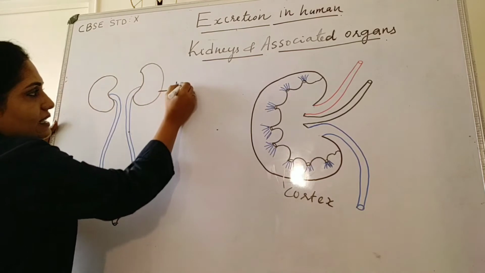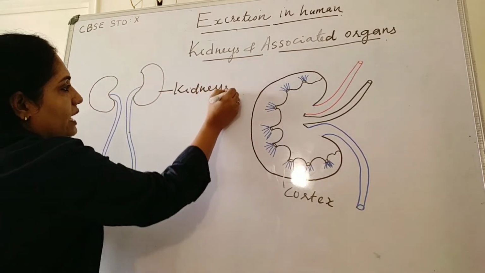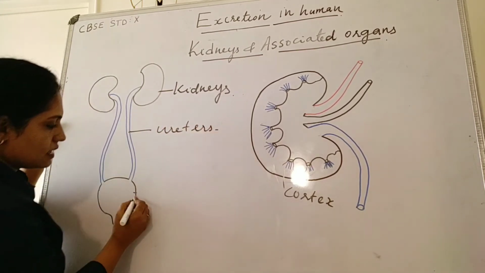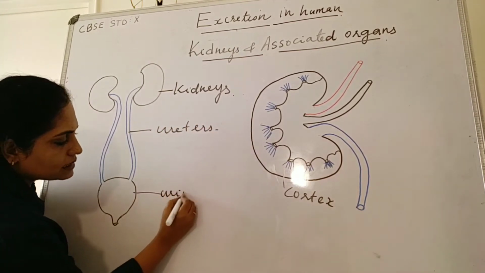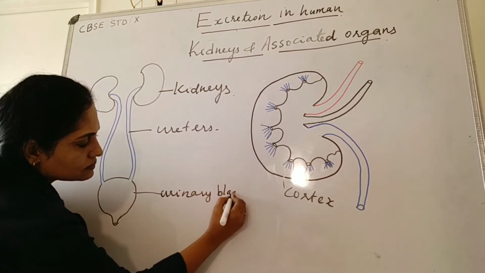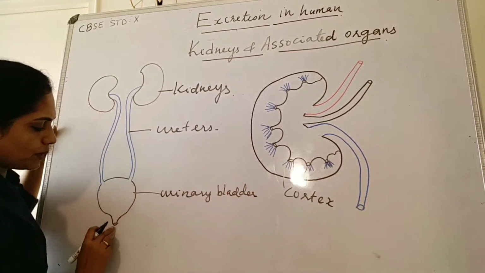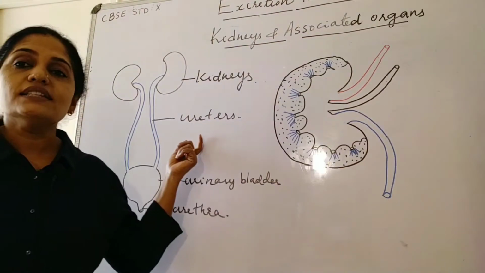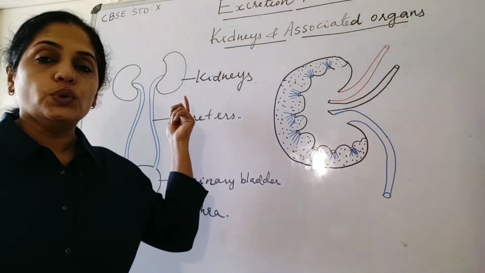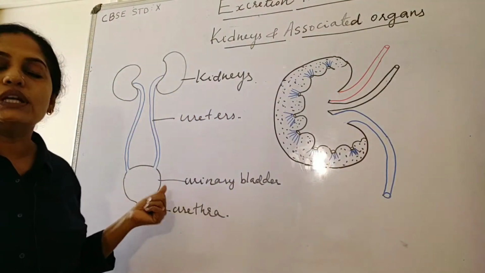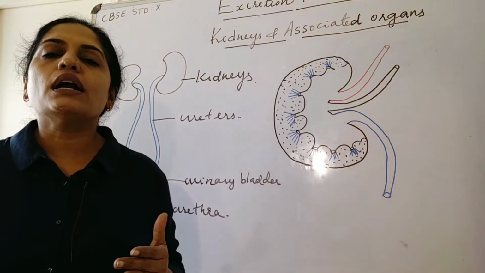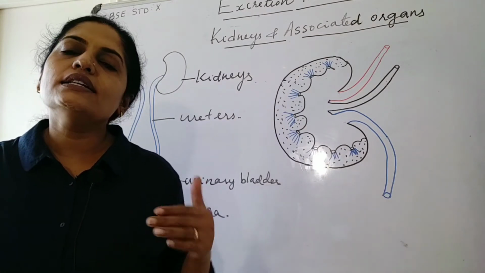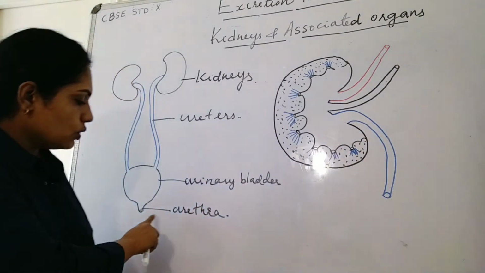Then, which are the other associated organs near the kidneys? These are two kidneys, and other organs are a pair of ureters and a urinary bladder, and this urinary bladder opens out through the urethra. These ureters bring urine from the kidneys to the urinary bladder. Urinary bladder stores urine. When it is filled with urine, it is removed from the body through the urethra.